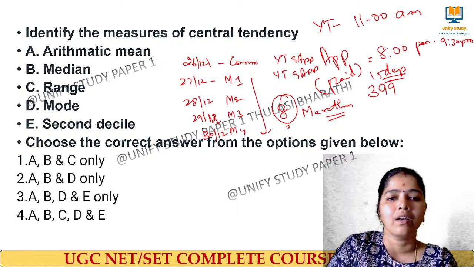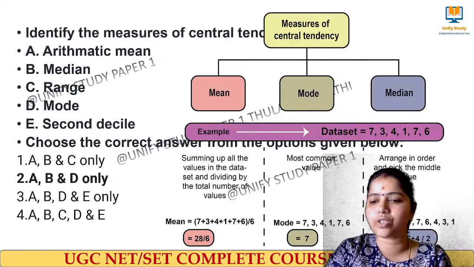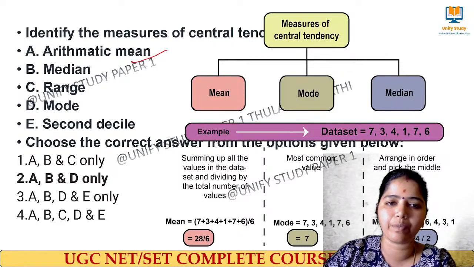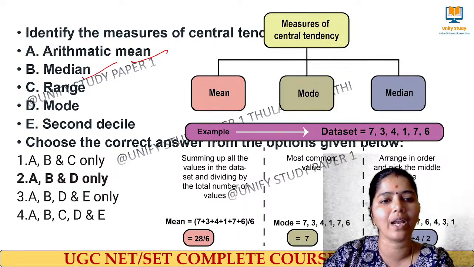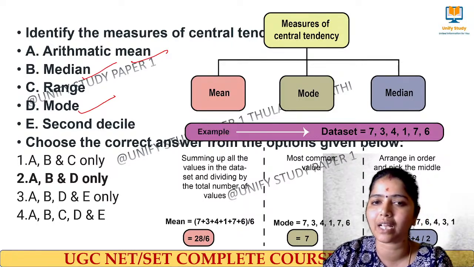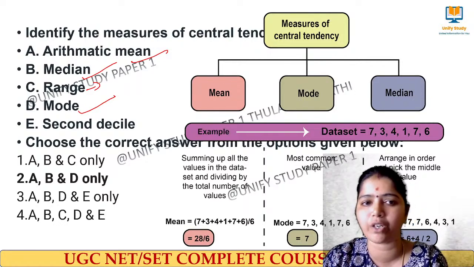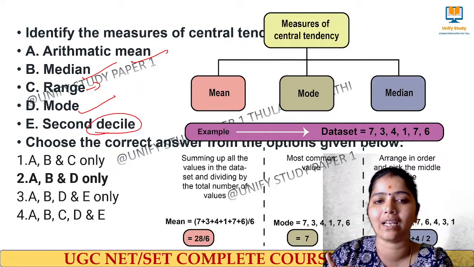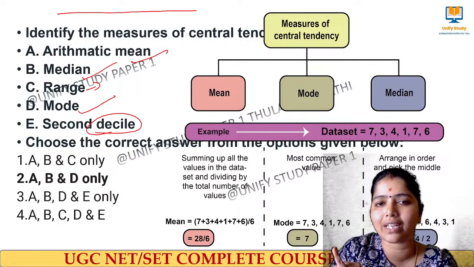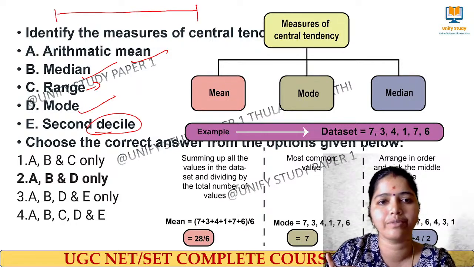Right. The answer for this question is option 2, that is ABD. So arithmetic mean, median, and mode, these three are said to be the central tendency. What about the range? This comes under dispersion. And what about the decile? See, decile means if I have a data range from 0 to 100.